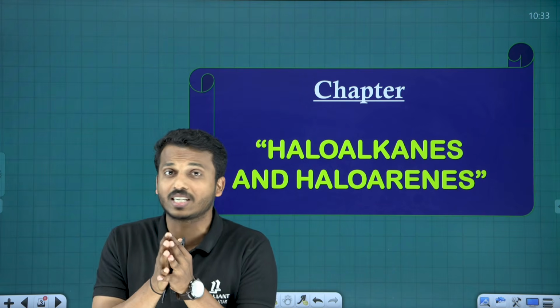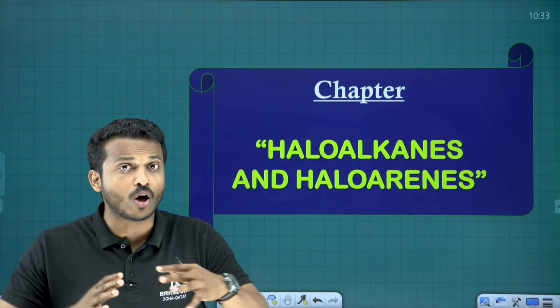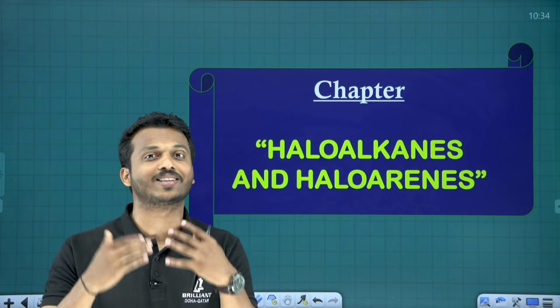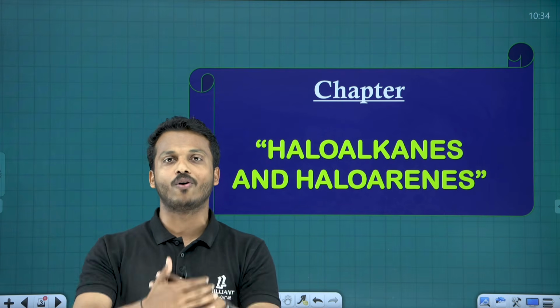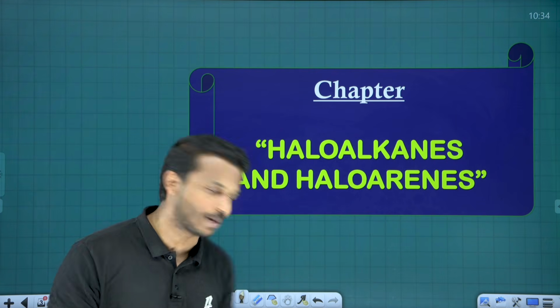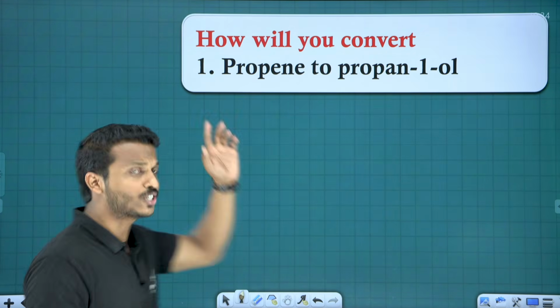So this is not just a discussion of conversion questions. Along with that, you can remember and revise which reactions are there in the chapter. It's a recap of all the organic chapter. Haloalkanes, we are starting as the first session. Let us go for the first question.